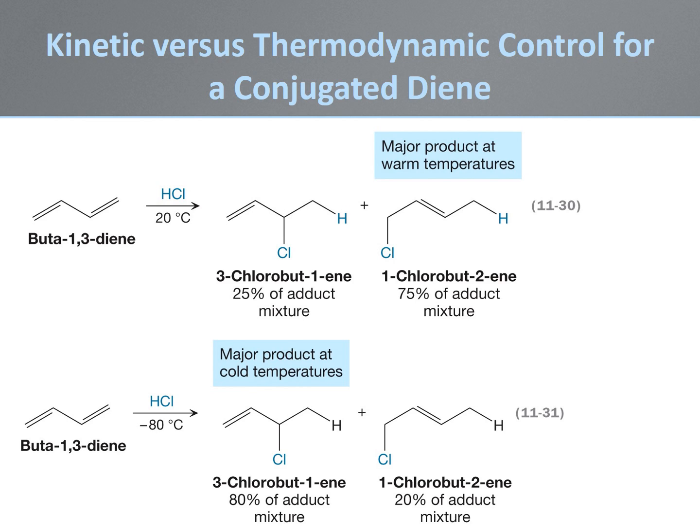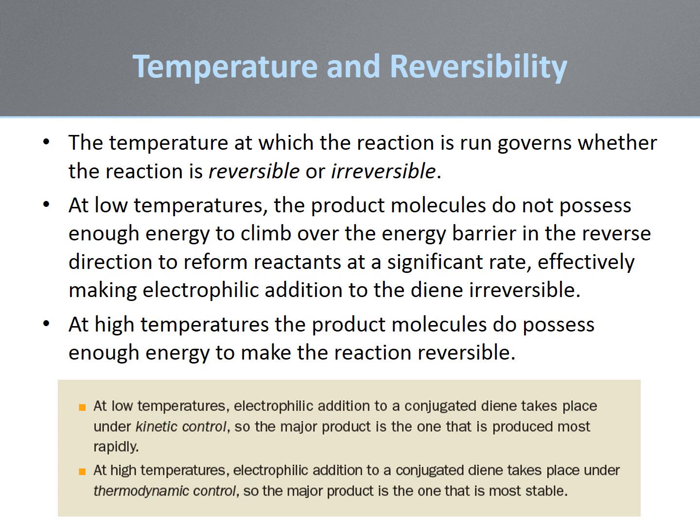This is an example of a reaction that can generate a different major product depending on whether it is under thermodynamic or kinetic control. A reaction under thermodynamic control possesses enough thermal energy to undergo an equilibrium between starting materials and products. The reaction is reversible. Conversely, if there is not enough thermal energy available to allow the reverse reaction to proceed, the reaction is irreversible and is said to be under kinetic control.